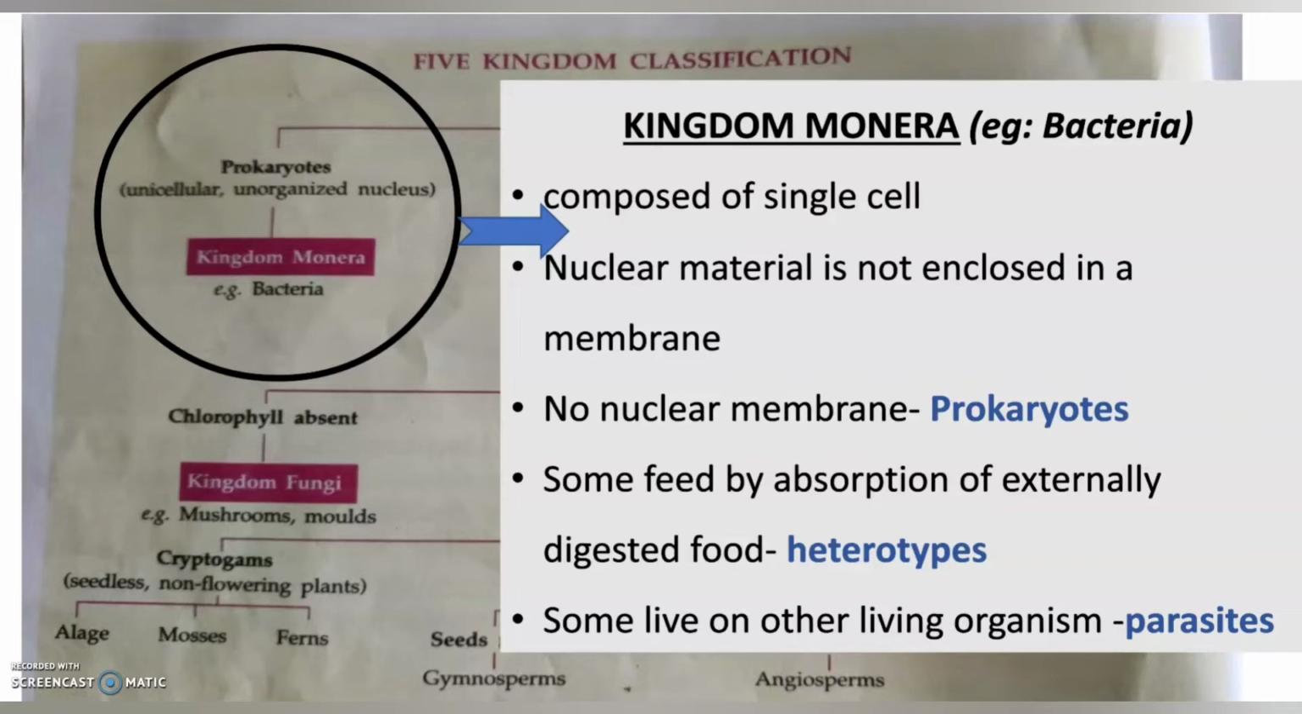Okay, so the main points are: this bacteria is composed of a single cell, the nuclear material is not enclosed in a membrane, and it does not have a nuclear membrane but it has a nucleoid. And some bacteria feed by absorption of externally digested food, which are known as heterotrophs, and some live on other organisms which are known as parasites.